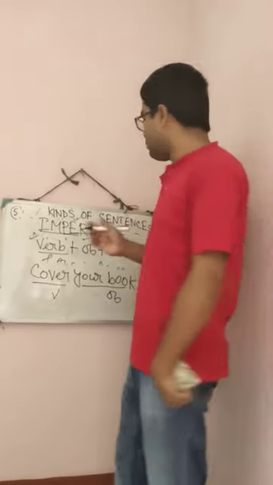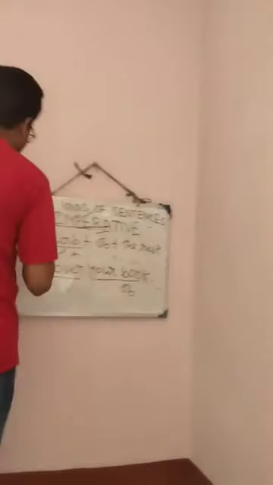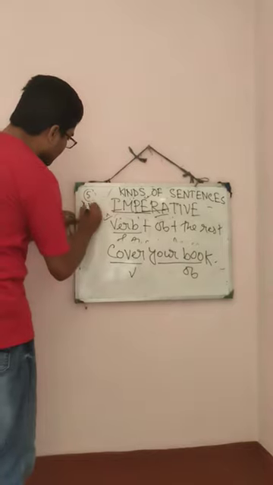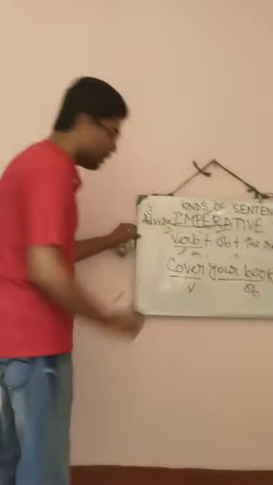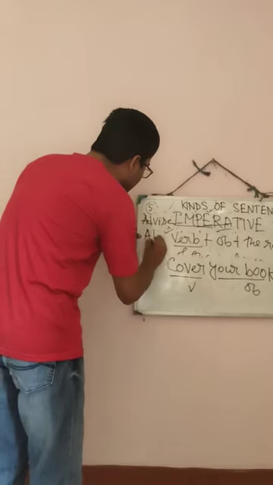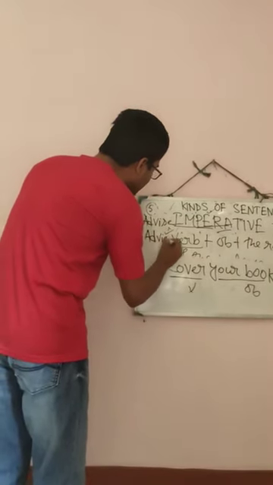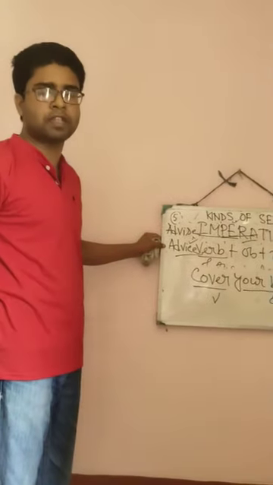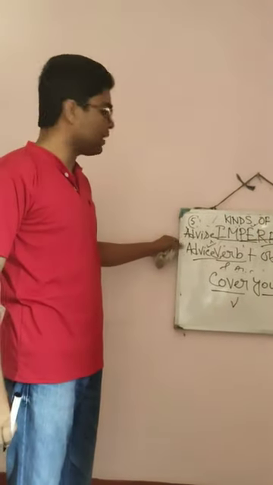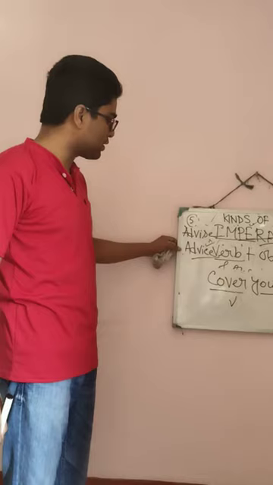Understood? But be careful when writing the spelling of advice. When it is verb, it will be ADVISE. And when it is noun, it will be ADVICE.